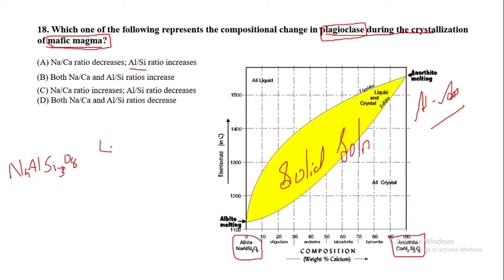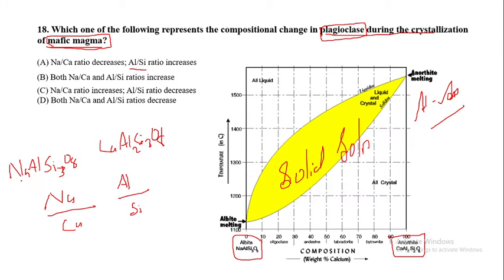Then anorthite is calcium, CaAl2Si2O8. That we need to find. So here we need to find the sodium as well as the calcium ratio, and the aluminum and silicon ratio.